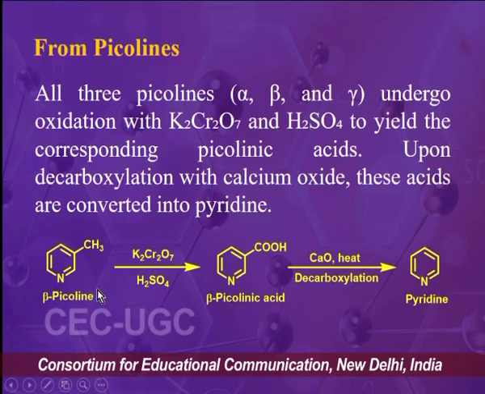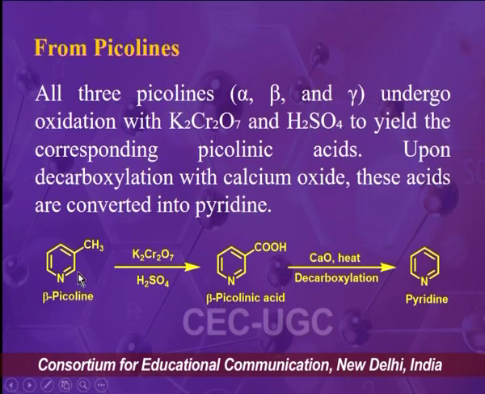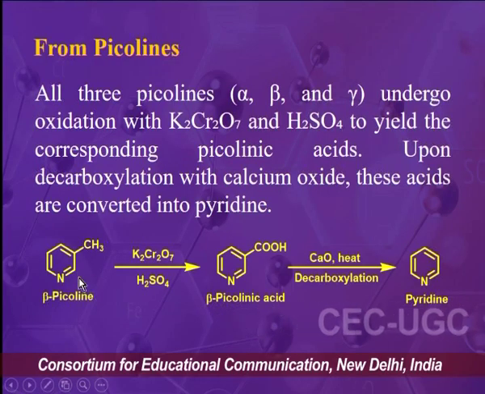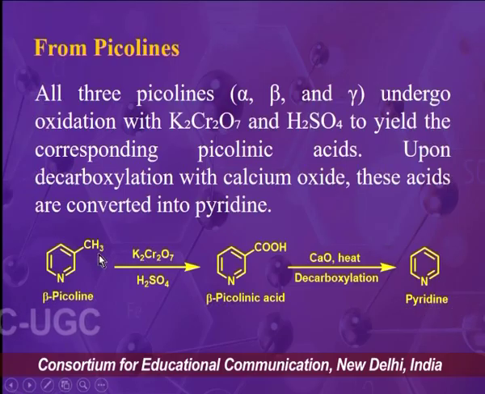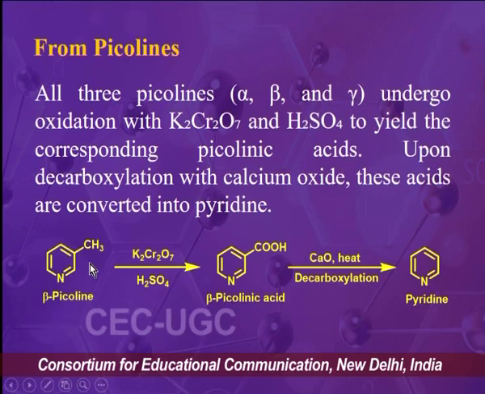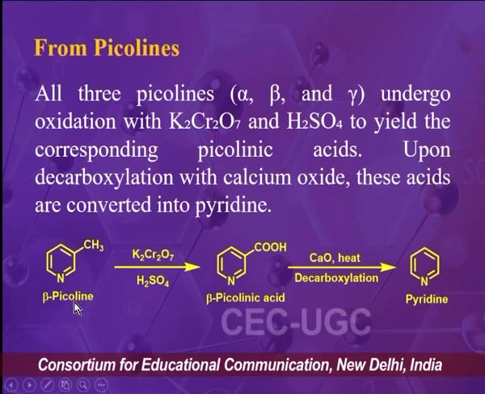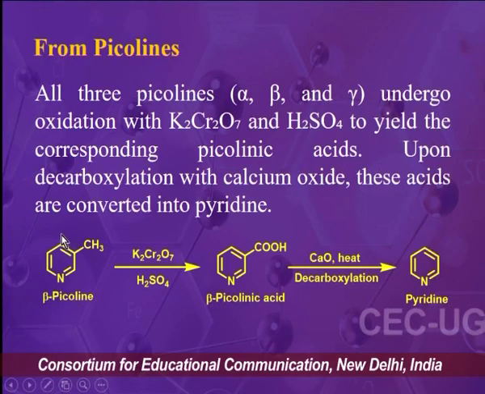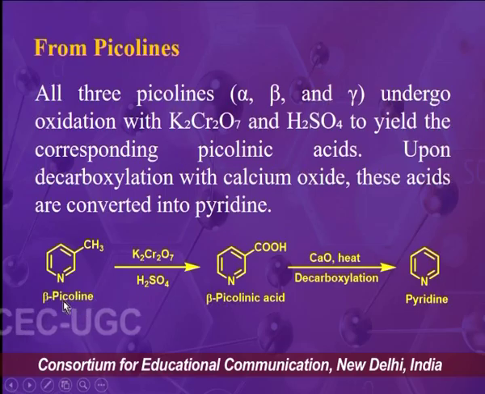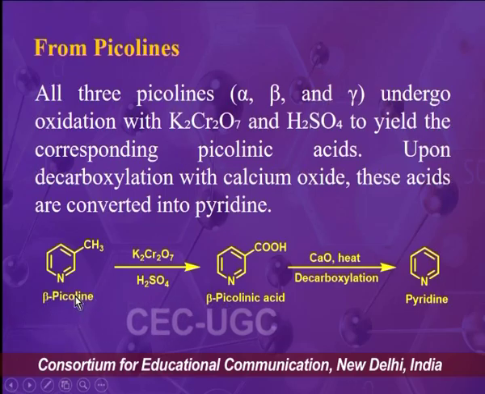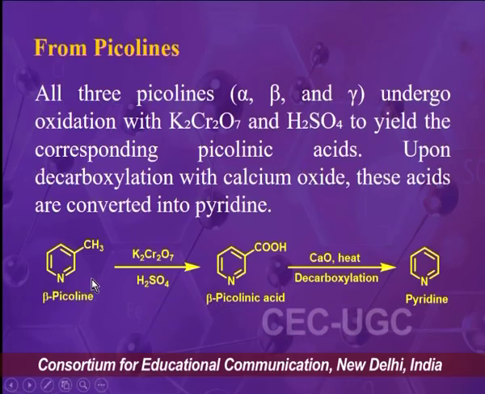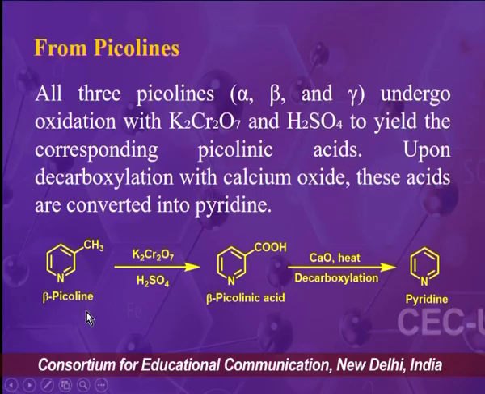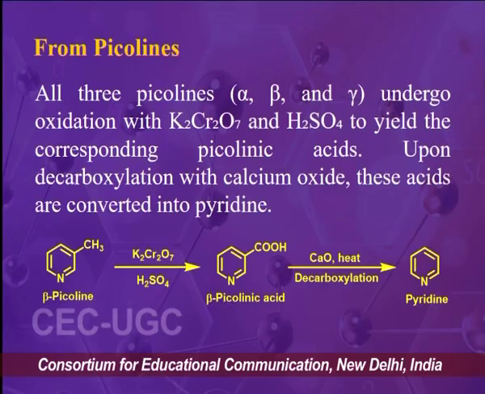So if the methyl substitution is at alpha position of pyridine, then the compounds are known as alpha picoline, and if the methyl group is at beta position, then the compound is known as beta picoline, and if the methyl group is at gamma position, then the compound is known as gamma picoline. So we can use either of the picoline derivatives, meaning alpha picoline or beta picoline or gamma picoline.